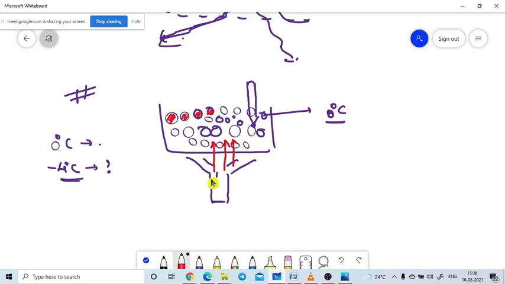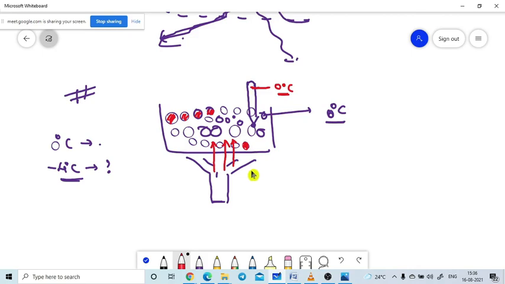What is my observation? While the ice is melting, there is no change in this reading. It shows 0 degrees Celsius only. Up to what time will it show this? Until the last ice piece melts. Up to that point, the reading will show 0 degrees Celsius.